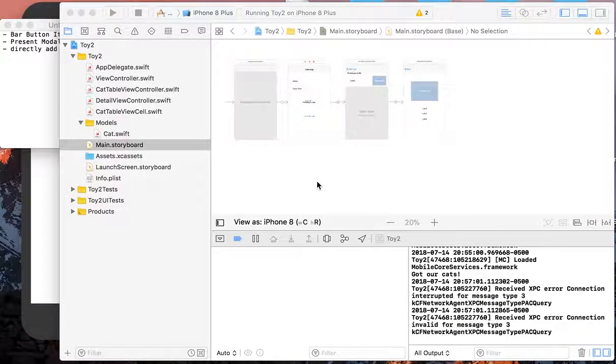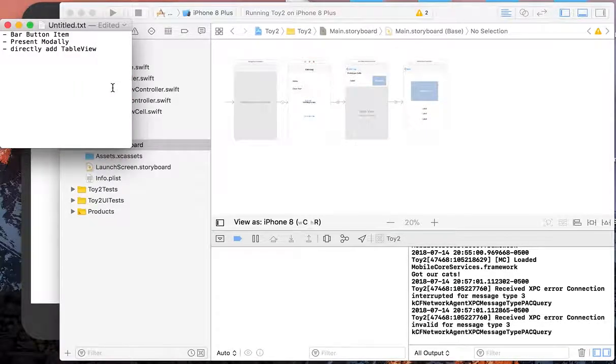Welcome back, everybody. So in this video, as promised, we can finally get to the point. We will add the add cat view where the user can add their own customized cat.